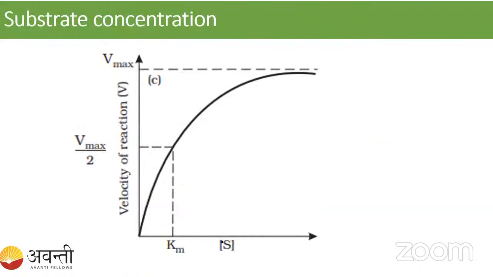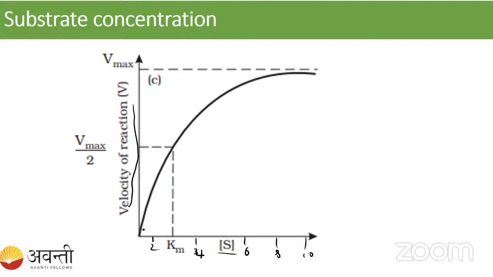Okay. So then let us talk about the substrate concentration. Here, the substrate concentration goes on increasing, for example, 2, 4, 6, 8, and 10. Okay, so here you can see the velocity of the reaction. Velocity means the speed at which the reaction is taking place, right?